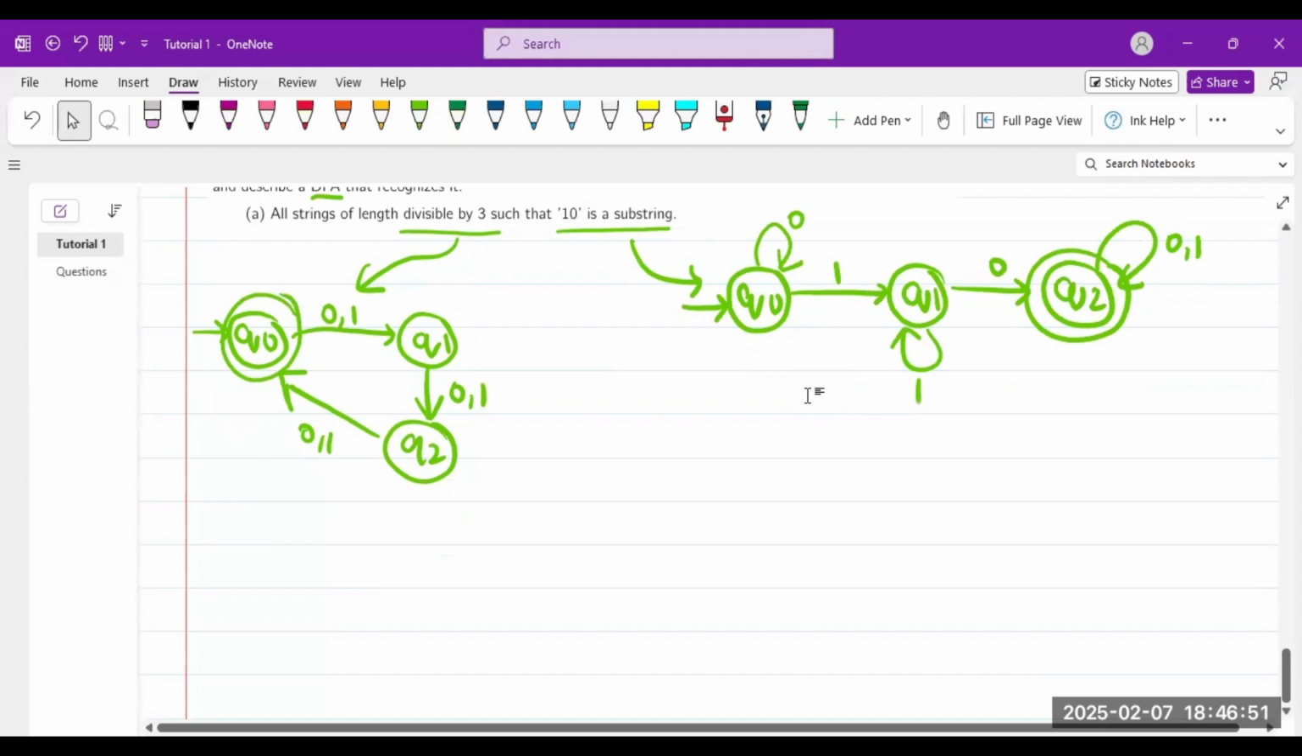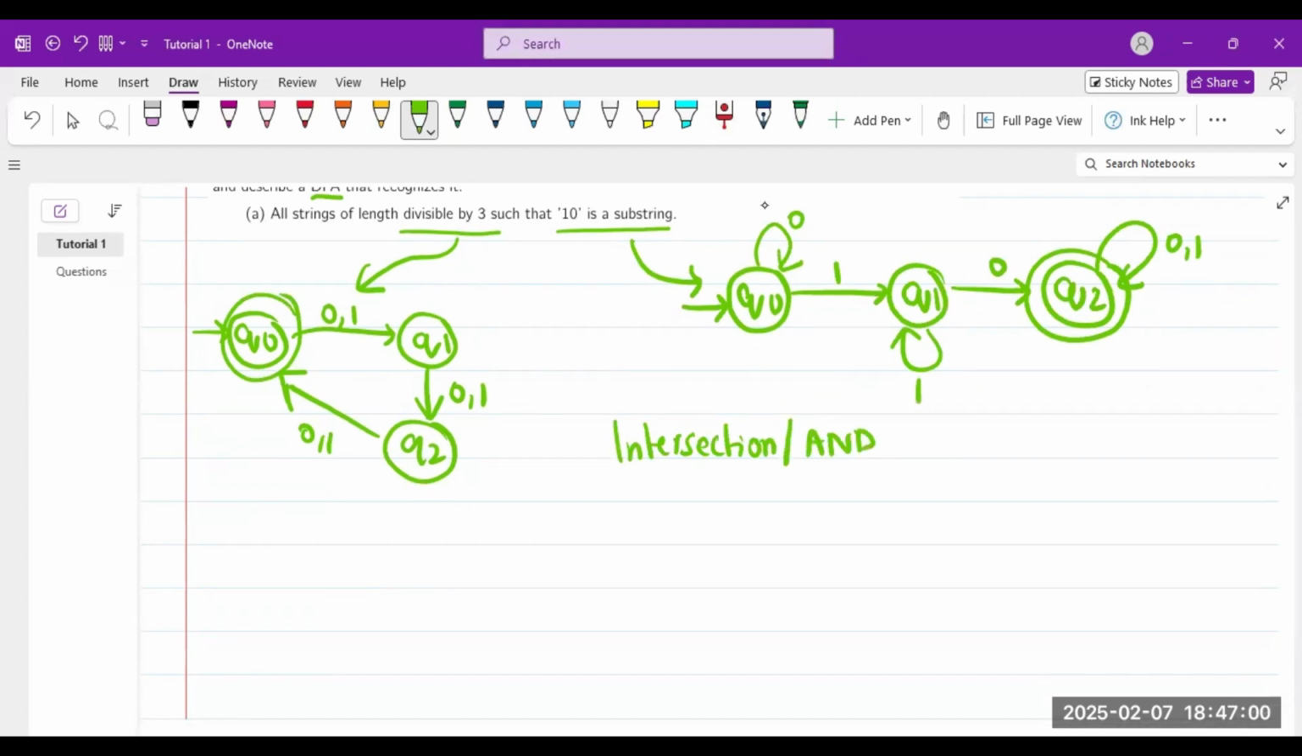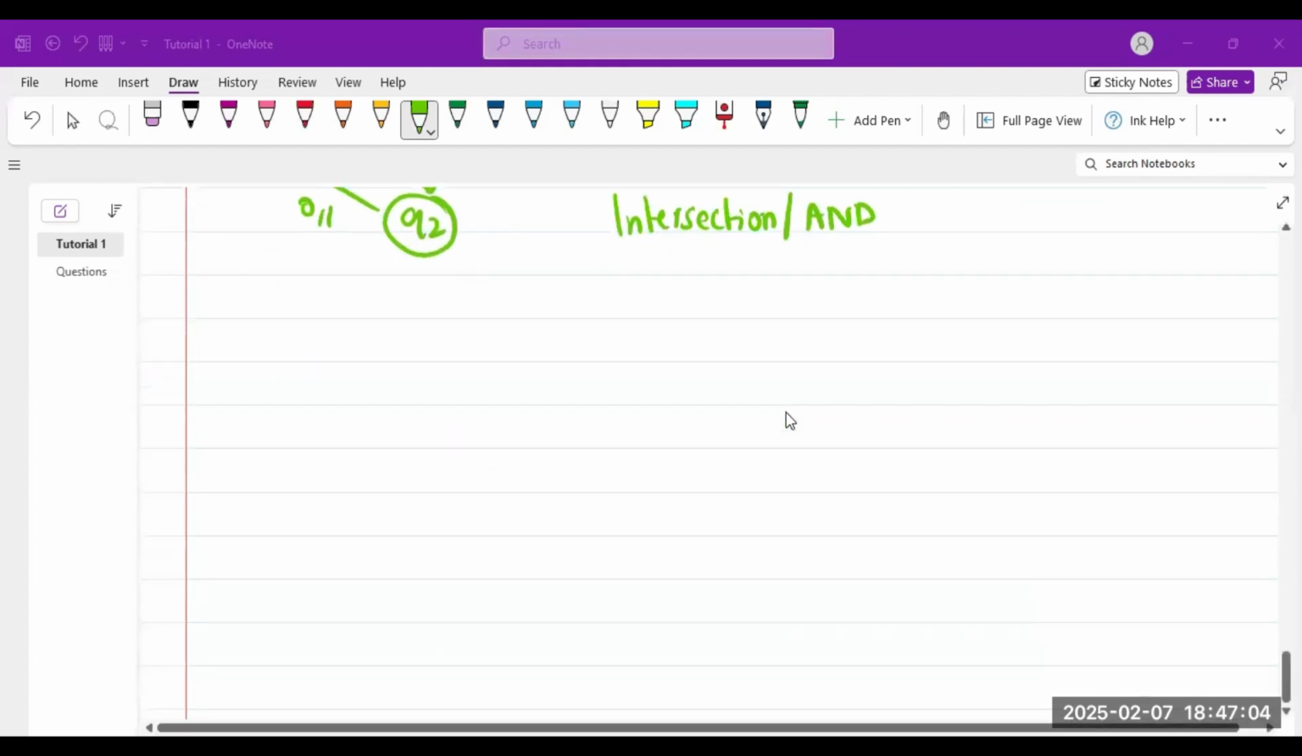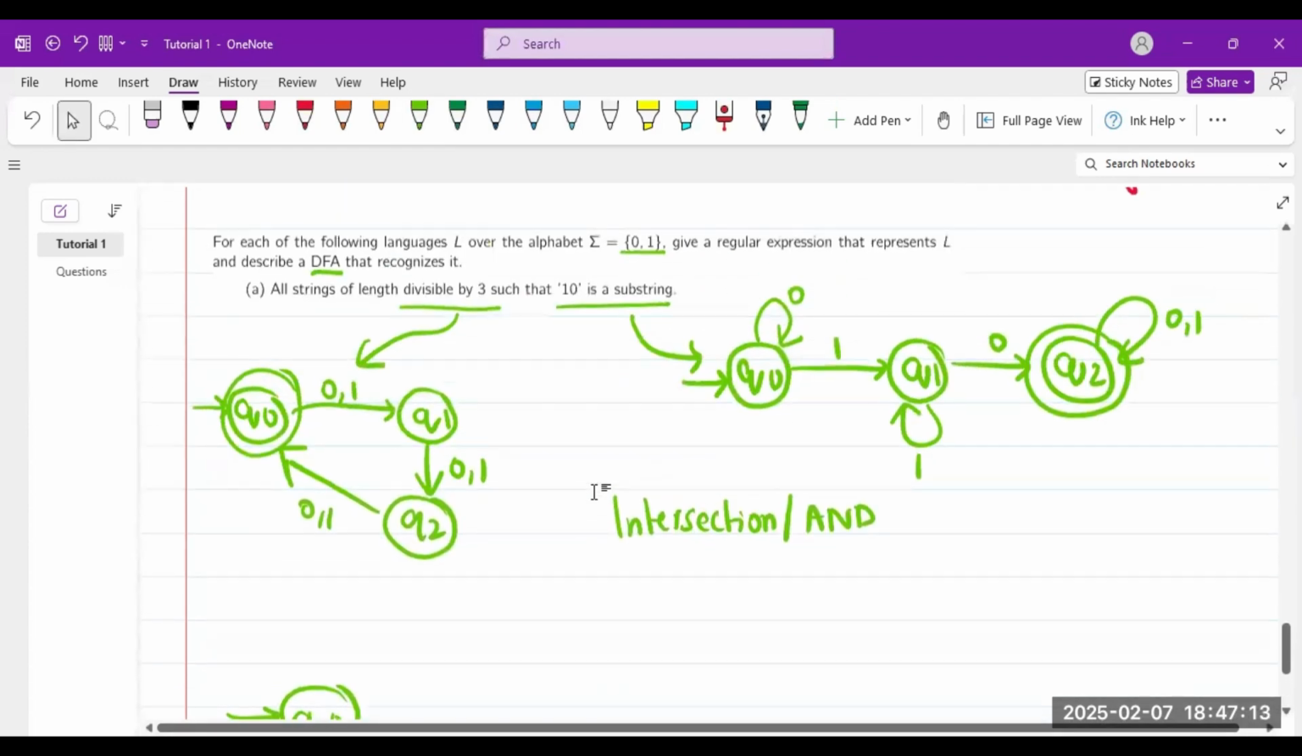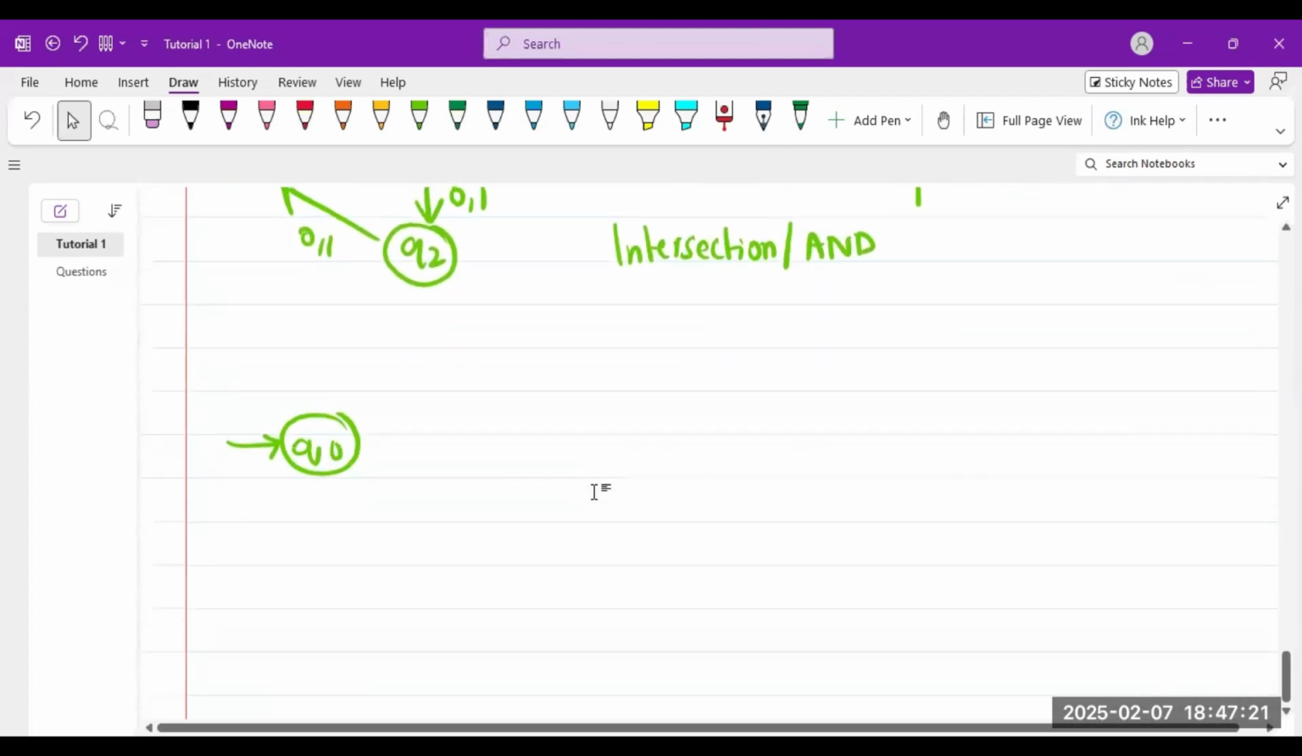Now what we're basically doing is an intersection, and both of them must exist together. So let's make it. Let's start. We have a start state. Now, at the start state, would it be accepting? The left-hand side says yes, it should be accepting because it is divisible by 3. But the right-hand side says no, it should have 1, 0. So we say no, it's not going to be accepting.